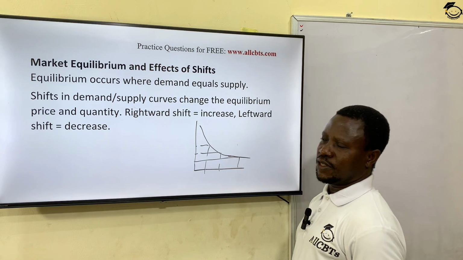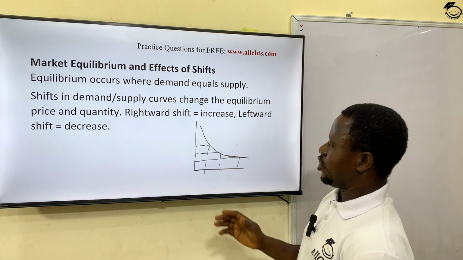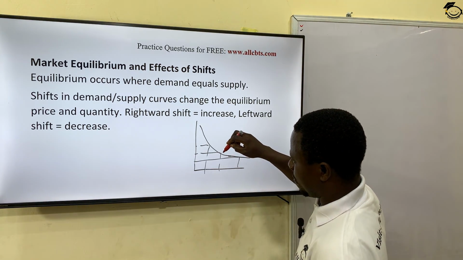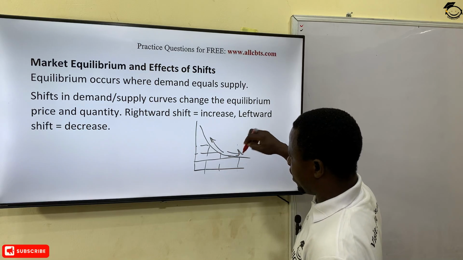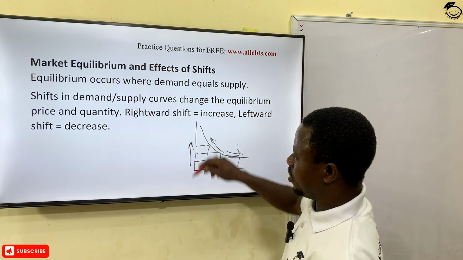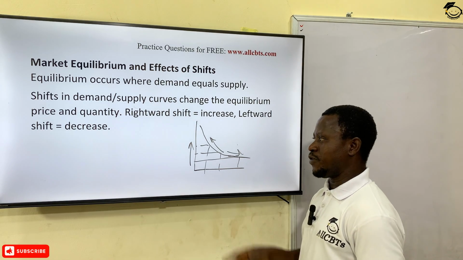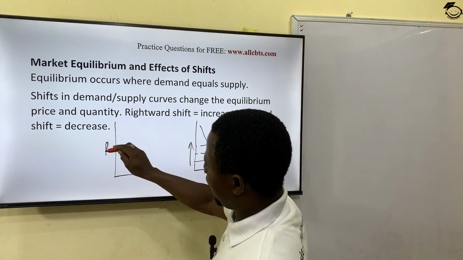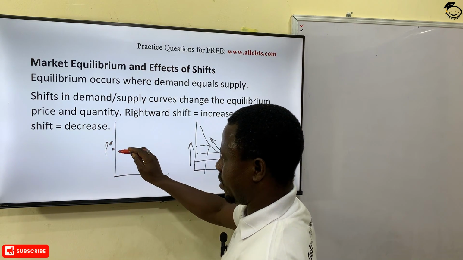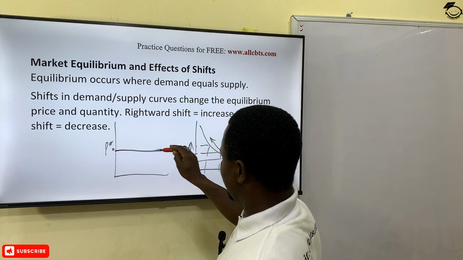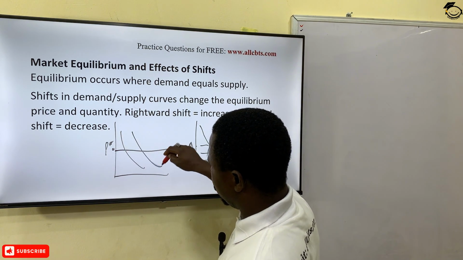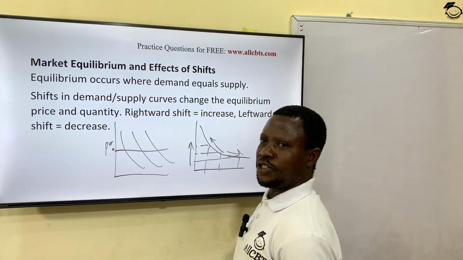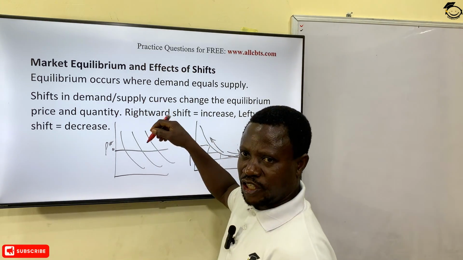So when we talk about a shift in demand, this is a movement along the demand curve, up and down. This is brought about because of changes in the price of the commodity. But when we talk about a shift in demand, we are talking about other factors affecting demand, such that the price does not change, but the demand continues to change. The same thing also affects supply. So in this case, we call it a shift in demand. Other factors are responsible for this shift.